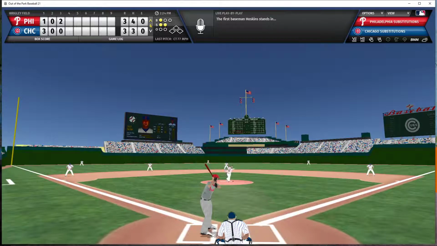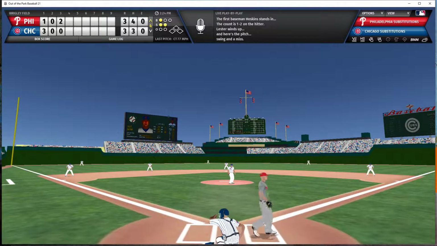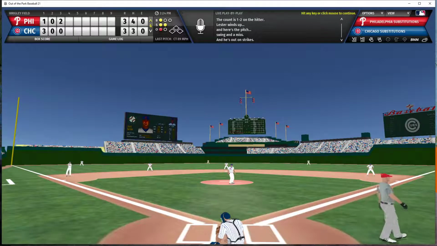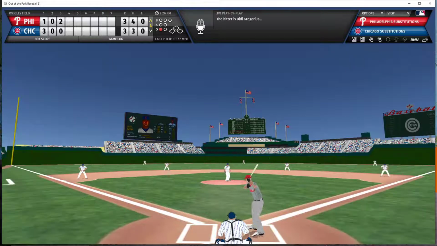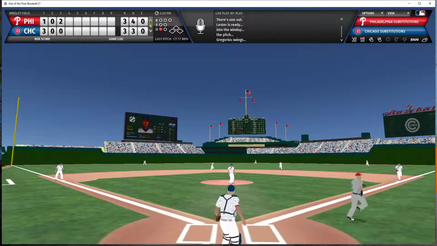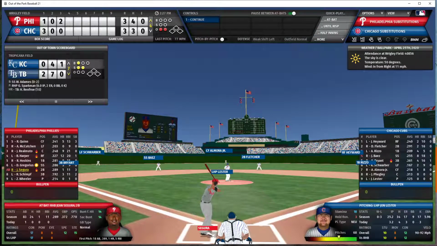Lester will face Hoskins, and he throws a cutter on the inside part of the plate. Hoskins swings and misses for strike 3. Lester now pitching to Gregorius with 1 out and nobody on. Here's the pitch. That is hit high in the air to right field. Hayward coming in, and he puts it away for the second out.